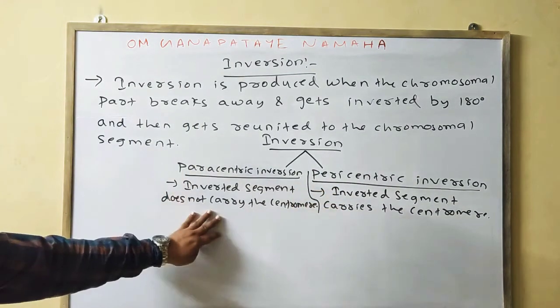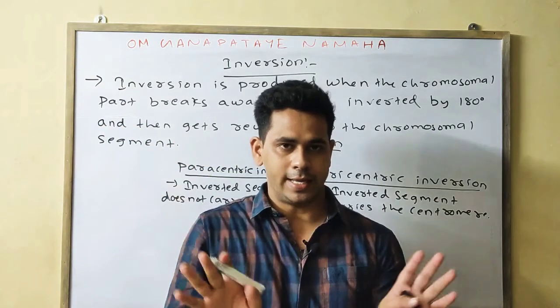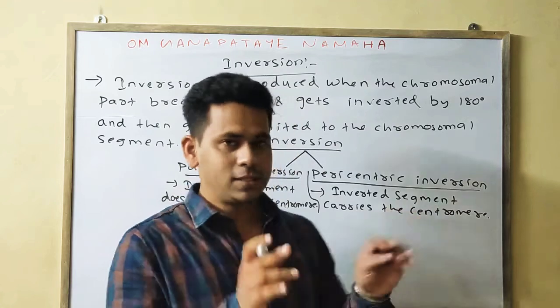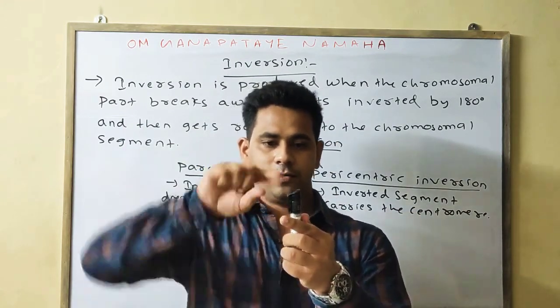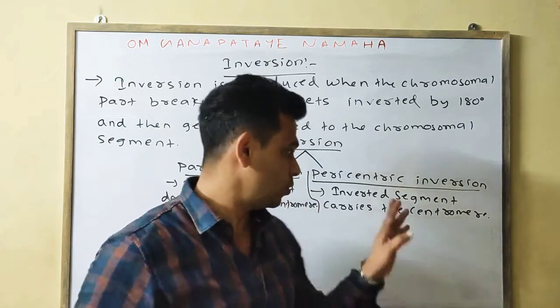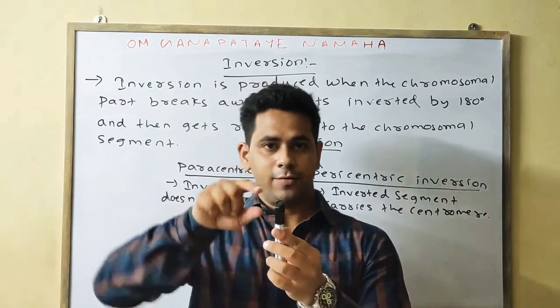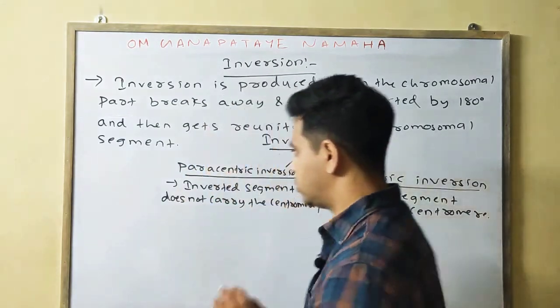Paracentric means the inverted segment does not carry the centromere. Pericentric means if the inverted segment carries the centromere, then that is known as pericentric. If the inverted segment does not carry the centromere, then that is known as paracentric.